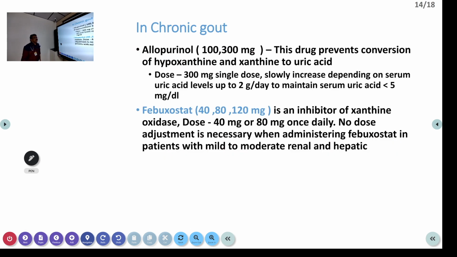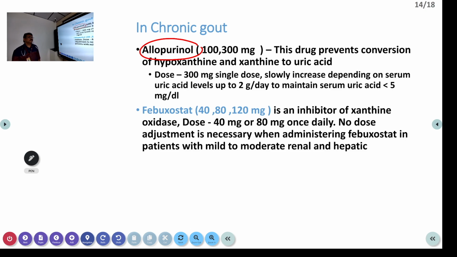Now allopurinol, once it was a major drug given to reduce the uric acid. It's a preventive drug, it's not an acute drug. You should never try allopurinol or febuxostat in acute attacks because in acute attacks they may not work. It will only slowly reduce the uric acid. This drug prevents the conversion of hypoxanthine and xanthine to uric acid.